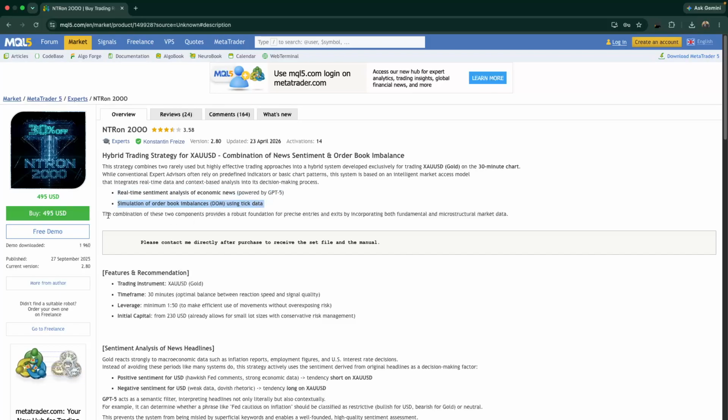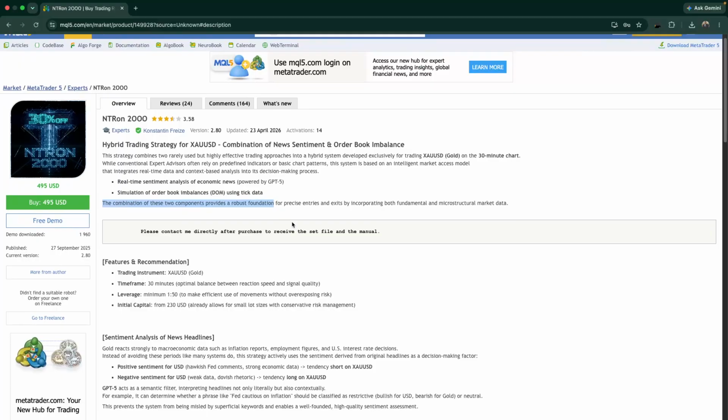Now, the combination of these components helps the expert advisor find entries and exits based on both fundamental and market price action data. The system only takes trades when both the macro sentiment and the microstructural filter agree. It claims to avoid fake liquidity and news traps by using contextual AI interpretation rather than simple keyword filters.